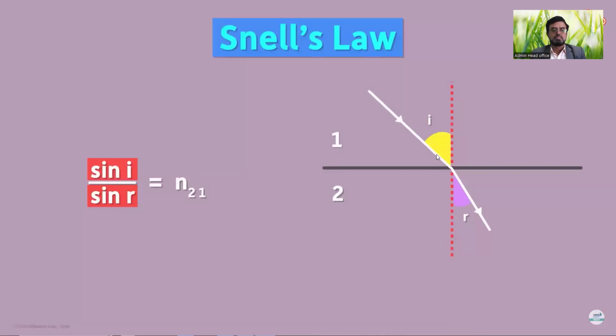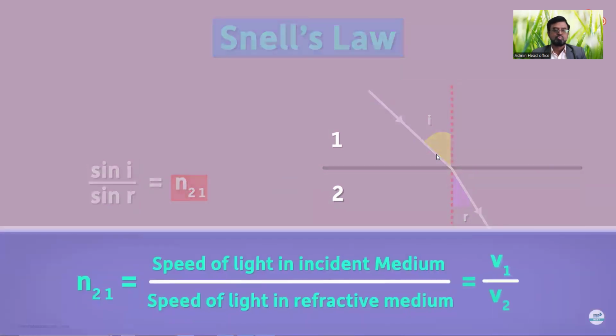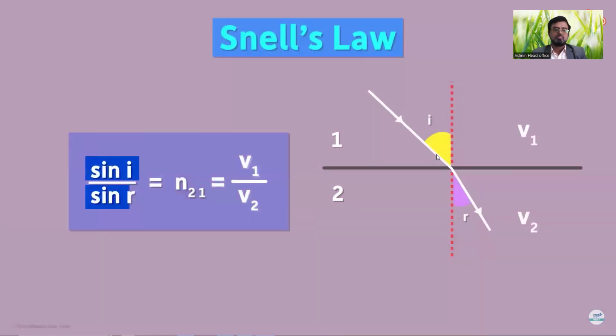Now look at the term on the right. It is constant for light of a given color and for the given pair of media. This is the basic idea of Snell's law, and there are different ways in which we can understand it. In the previous video, we'd seen what n12 means. It is equal to the ratio of speed of light in the incident medium to the speed of light in the refractive medium. So we can also say that sin i over sin r is v1 over v2.